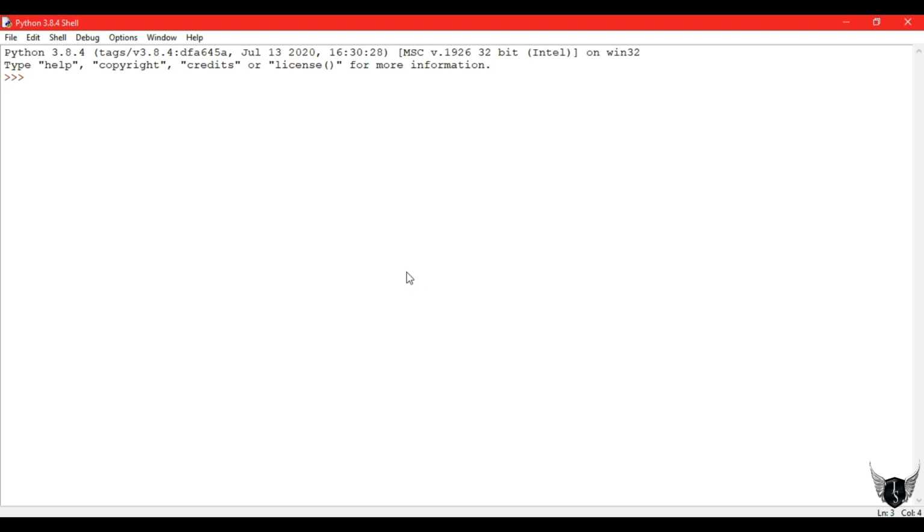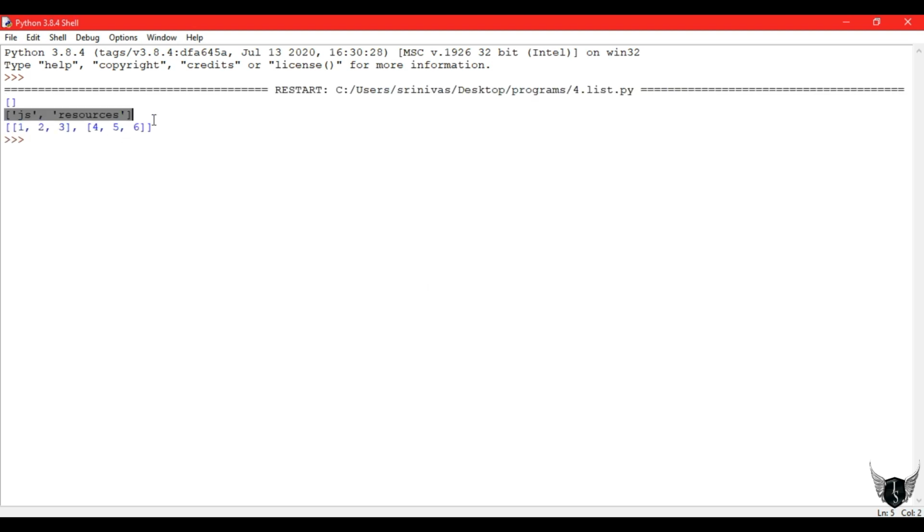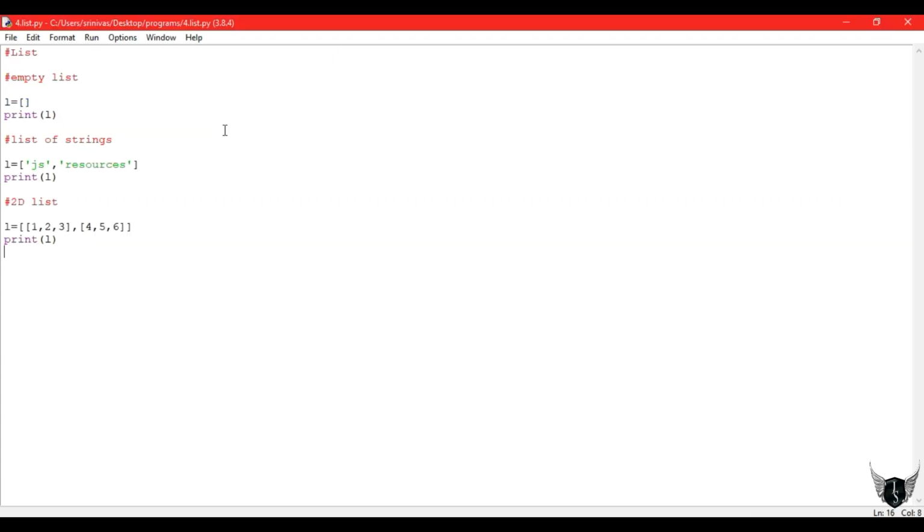So we get two rows. We shall see the output. We got the empty list, we got the list of strings, and I got a 2D list. 1 2 3 is my first row, 4 5 6 is my second row.